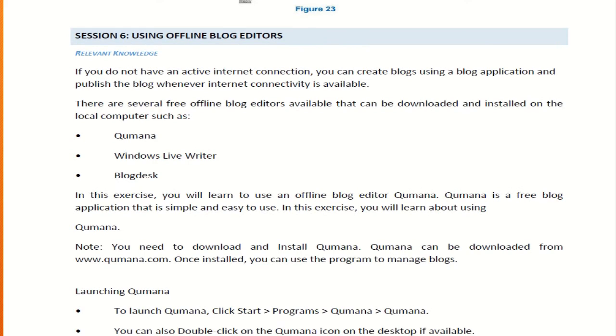The first one which we have used is the WordPress blog. These are online word processors which need an internet connection.